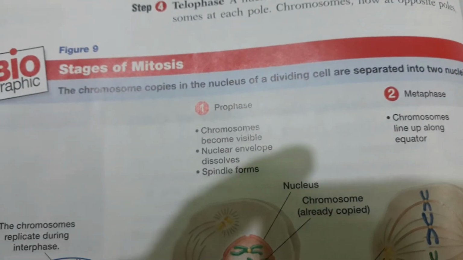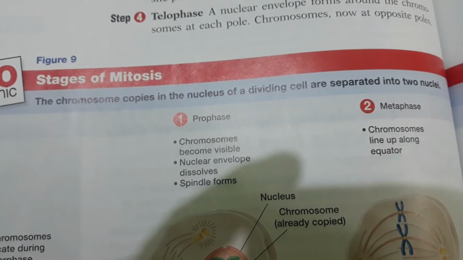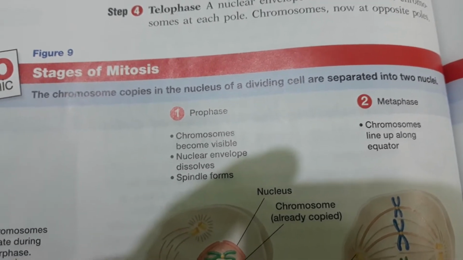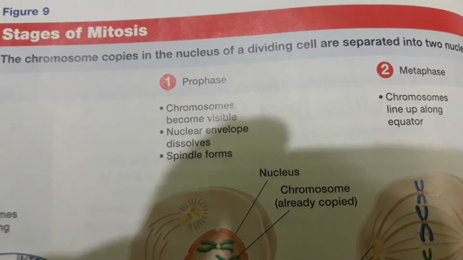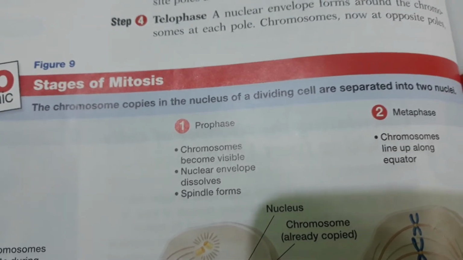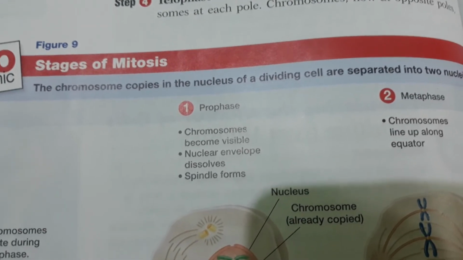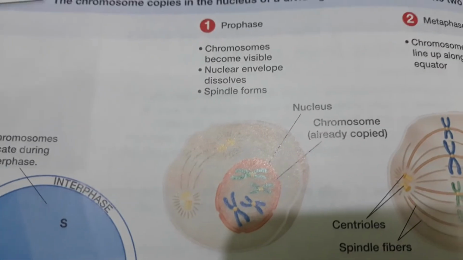Stages of mitosis. The chromosome copies in the nucleus of a dividing cell are separated into two nuclei. So this is stage 1, prophase. Chromosomes become visible, nuclear envelope dissolves, spindle forms. So this is the diagram. You can see the diagram closely.